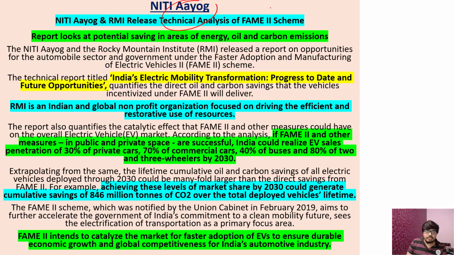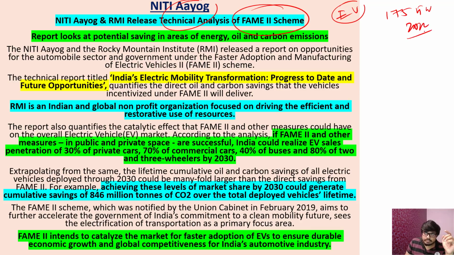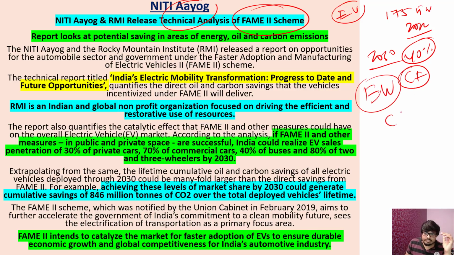It is regarding the FAME scheme 2. You see, part 2 or the version 2 was recently launched, and it is regarding the adoption of electric vehicles in India. We have set a target of renewable energy for 175 gigawatt for 2022, and the main target for 2030 is the 40% energy mix. And for less dependence on the conventional fuels, we would need electric vehicles, and we would need charging infrastructure in our country. So for that, this FAME scheme is going on.